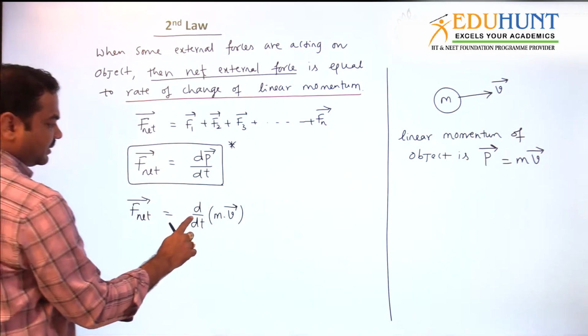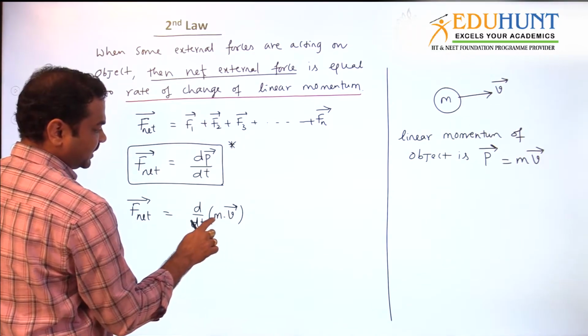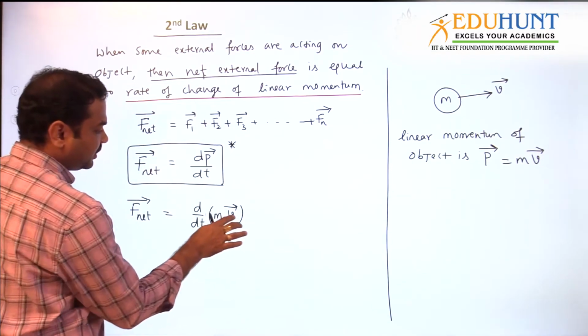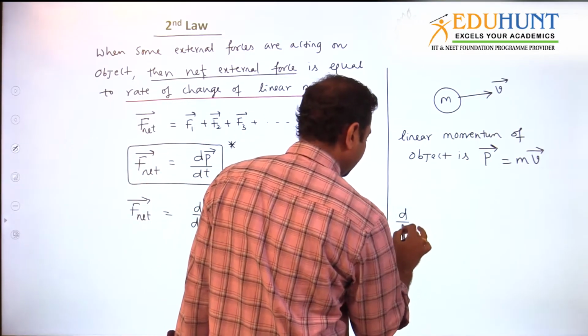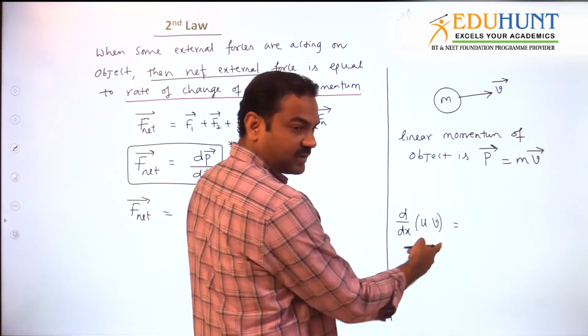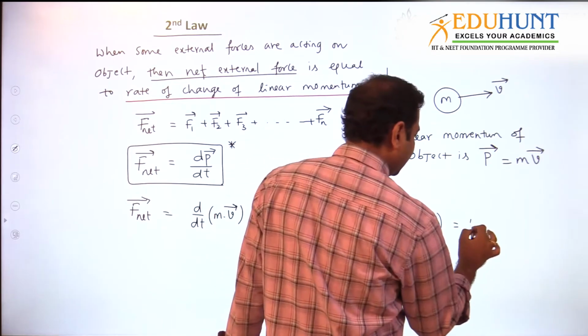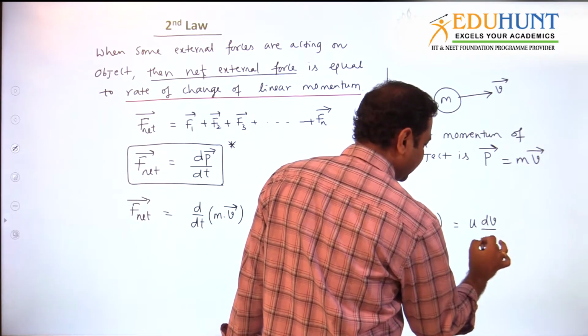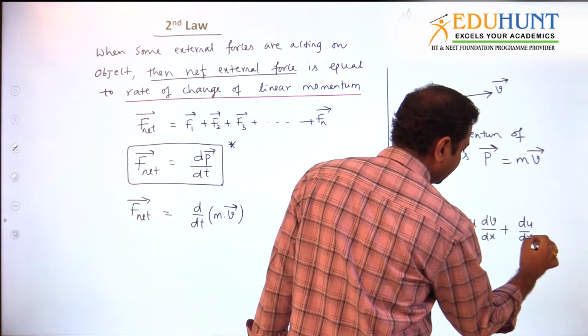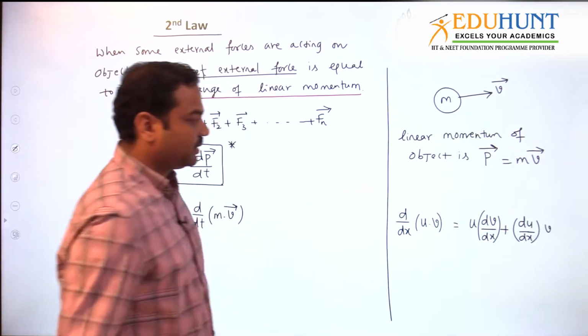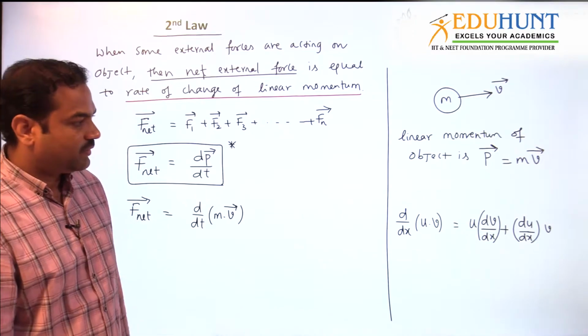Now see, this is something like a u into v method. I don't know how many of you remember this. d by dx of u into v is u into derivative of v plus derivative of u into v.